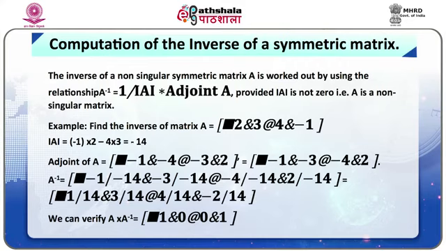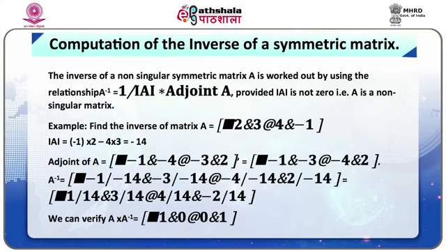So, the inverse of A would be obtained by dividing the elements of the adjoint of A by the determinant of A, which is minus 14. If I divide all the elements of the adjoint of A by minus 14, we get 1 by 14, 4 by 14, 3 by 14 and minus 2 by 14.